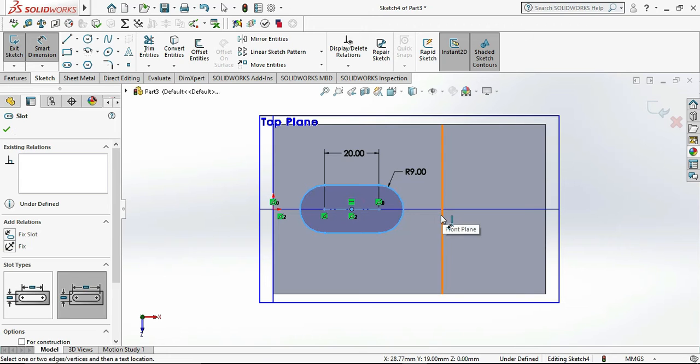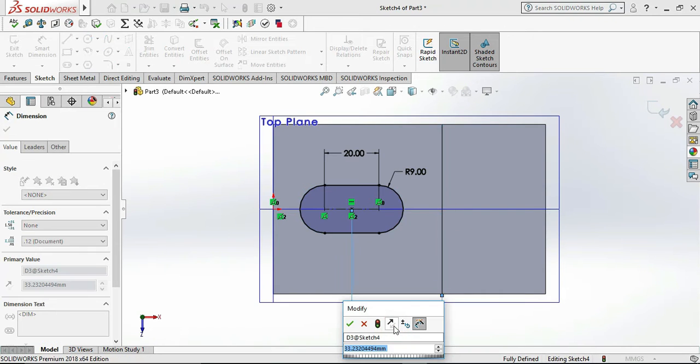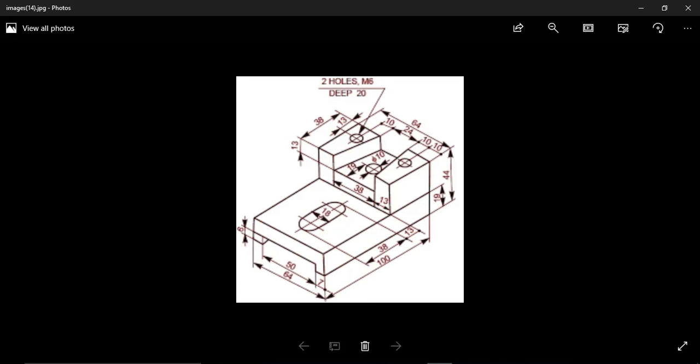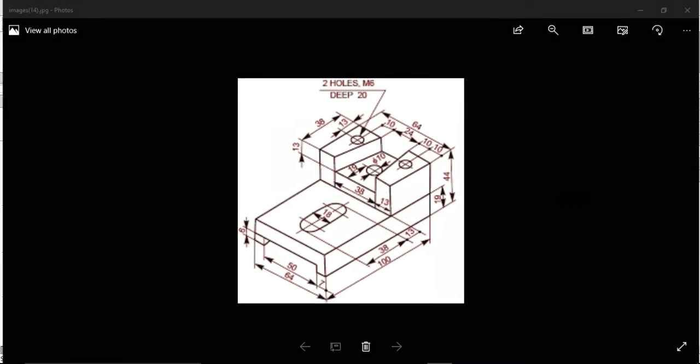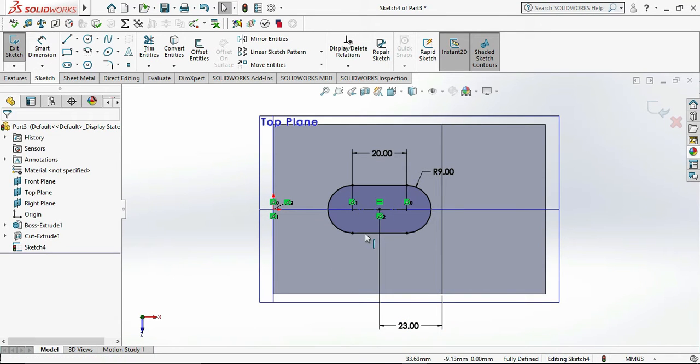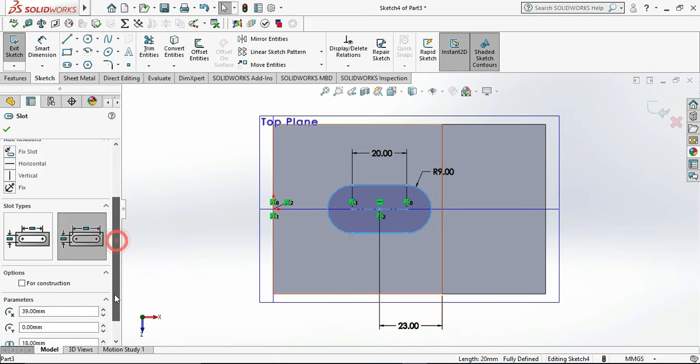So center to edge dimension as 10 plus 13 mm. Now our sketch is fully constrained or fully defined. Our slot is complete.